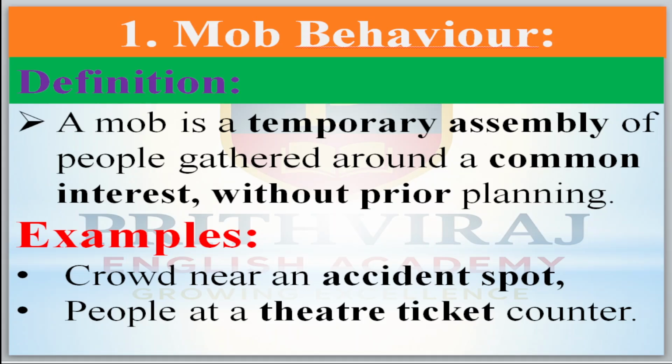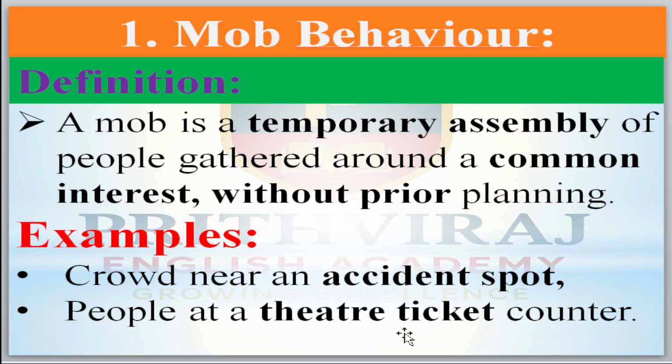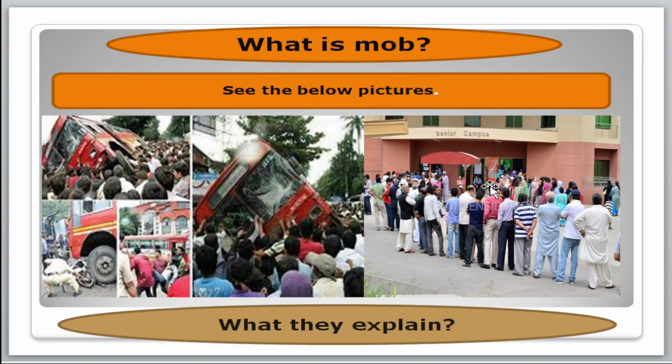While going somewhere, they may gather over there, but it is a temporary assembly for a common interest. For example, crowds near an accident spot, or people at the theater ticket counter.